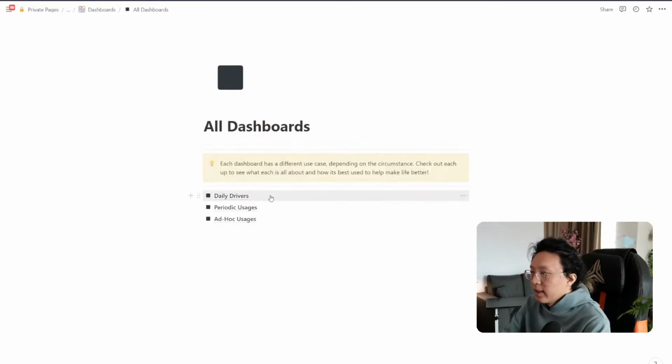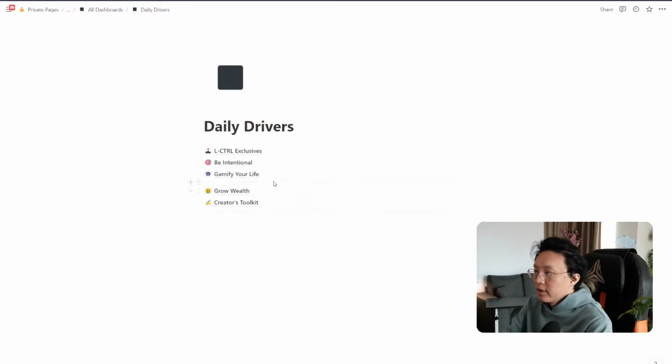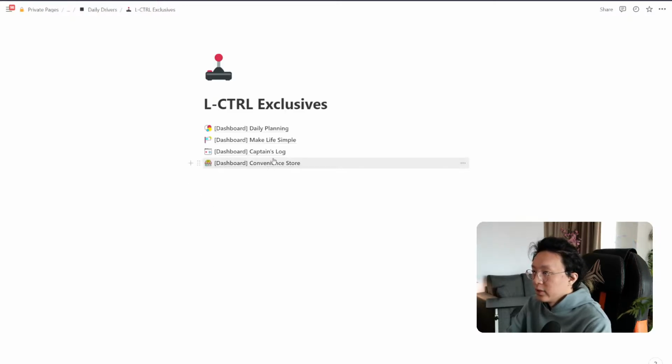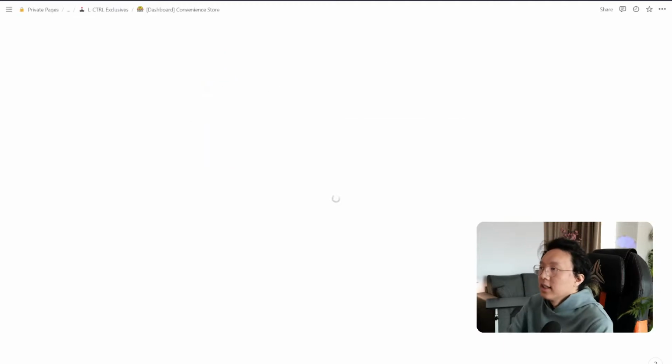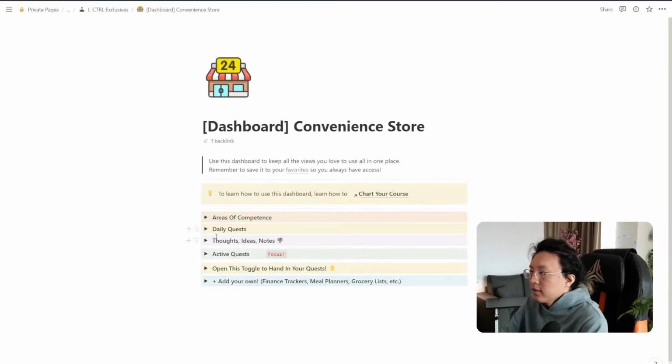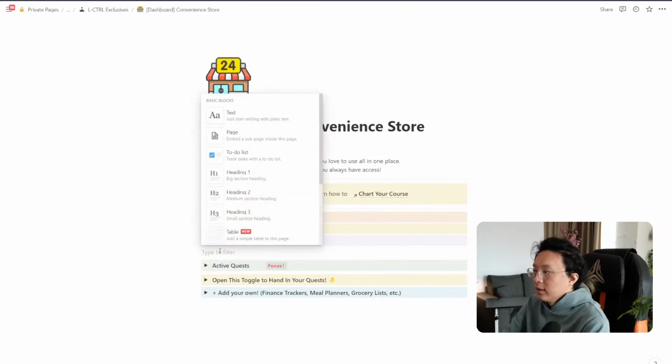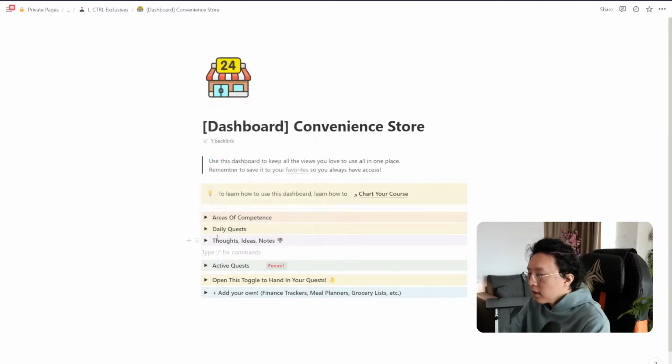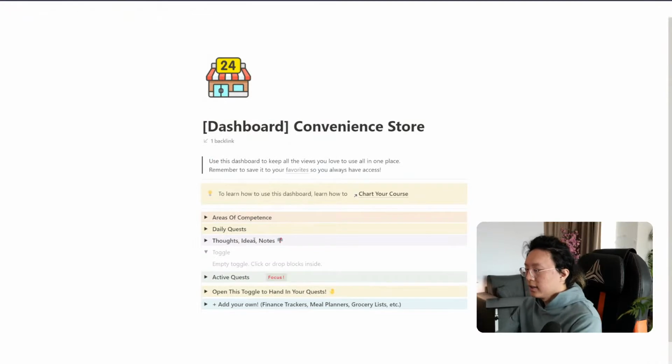I'm going to go to all my dashboards, and let's say my daily driver, for example. I'm going to go to one of our exclusives because I really like them. Let's open up the convenience store, and let's also open up daily planning. Inside a convenience store, we can add a new section, just to show you. I can do a new section and call this trips, or let's call it a trip schedule.